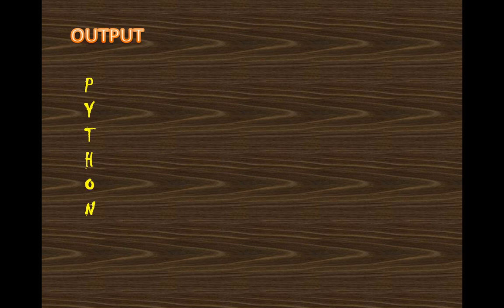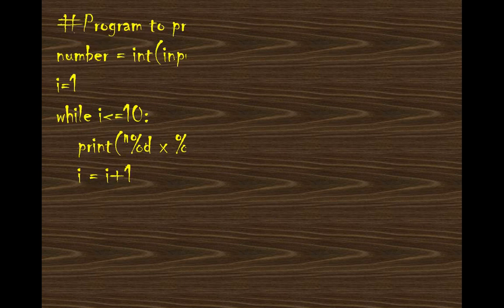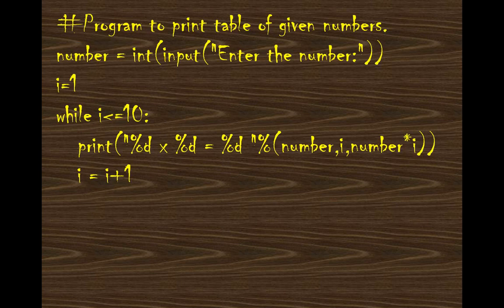And in this program, I have tried to calculate the table of a number. So first number i is equal to int. We are going to input a number, that is an integer. Then we have to calculate the table of the number from 1 to 10. So I have taken first i as 1 because I have to start from 1. Condition means I have to check till 10: 1, 2, 3, 4, up to 10. That means the condition will become i less than or equal to 10.